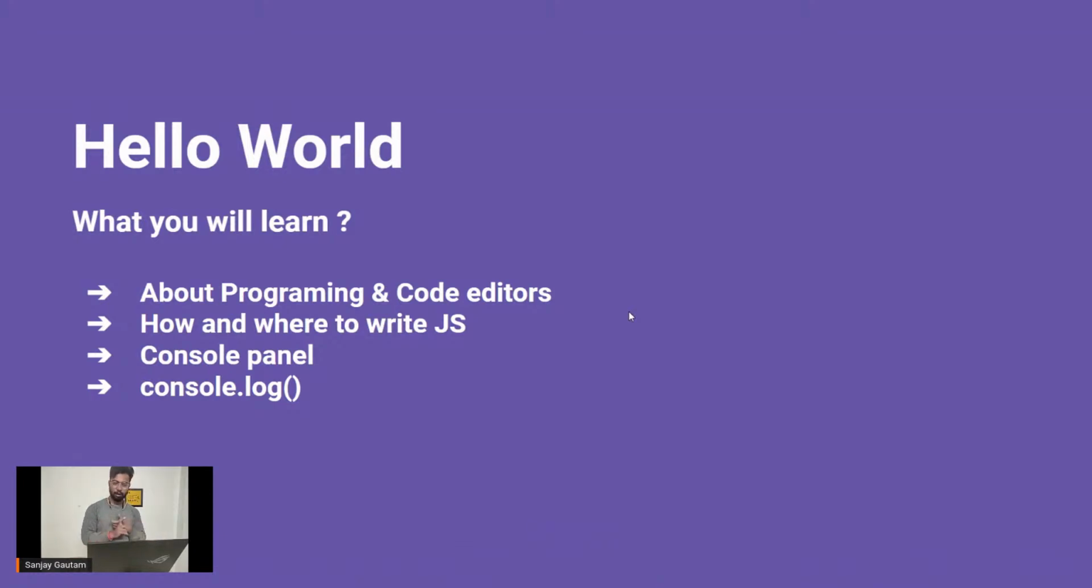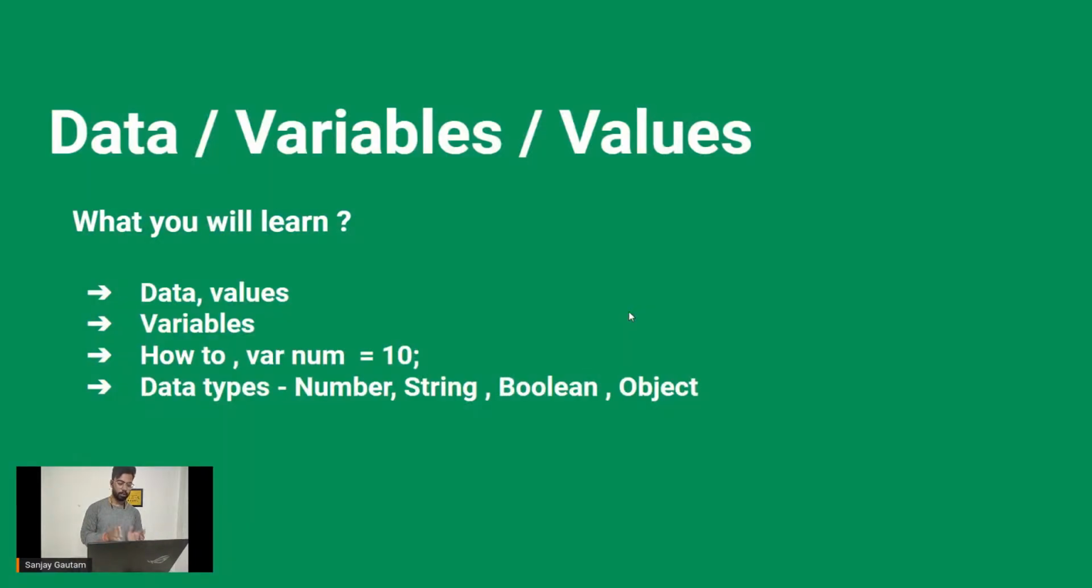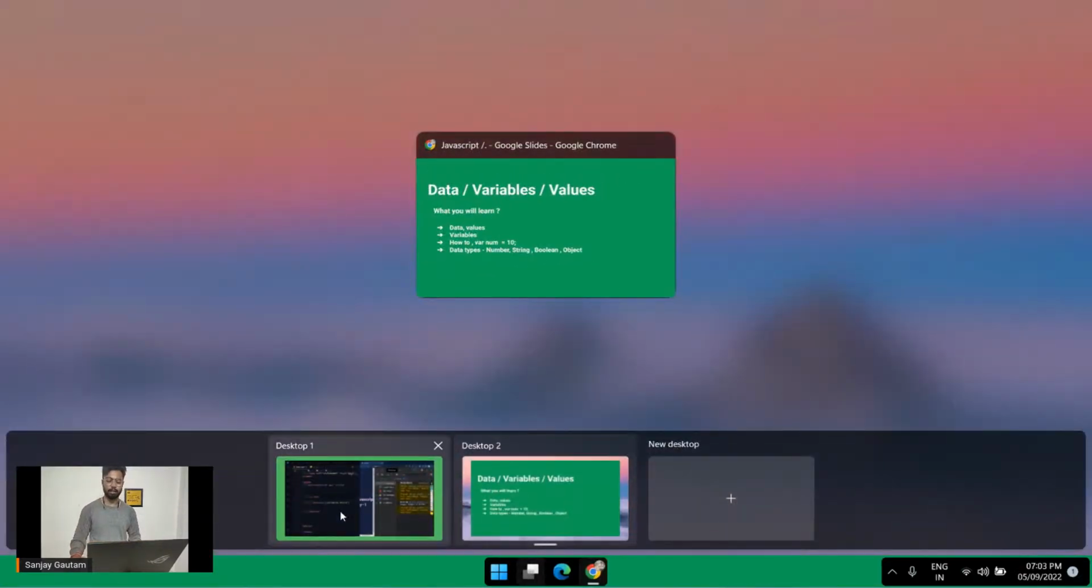Let's see. About programming: code editors done, how to write JS done, console panel done. Now we are going to learn about data, variables, values, etc. In this segment, you will learn what data and values are, what variables are, how to create these variables, and data types. So let's do this part.